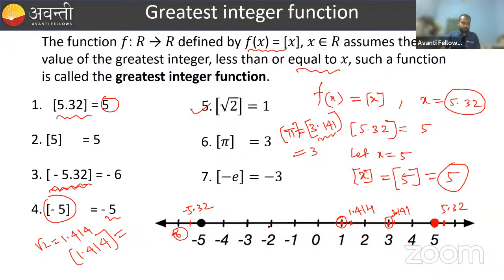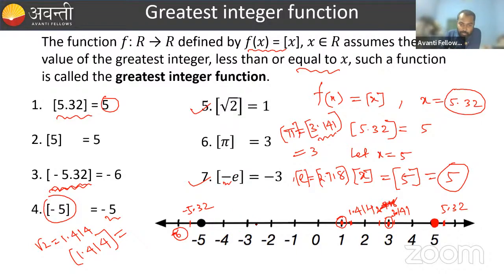Clear? Okay. Similarly, in the last example, we have taken Euler's number, E. We know the value of E is approximately 2.718.